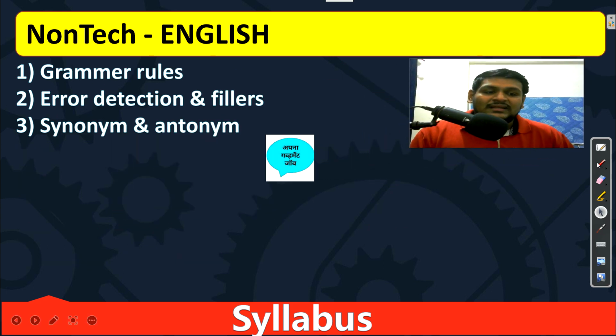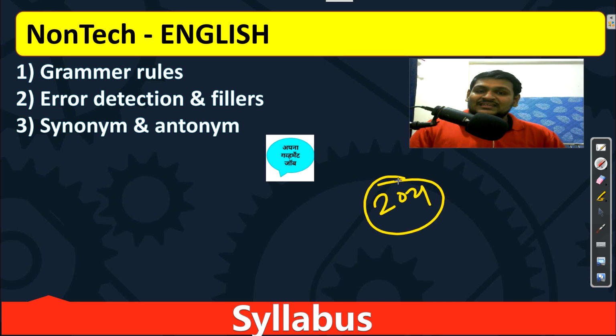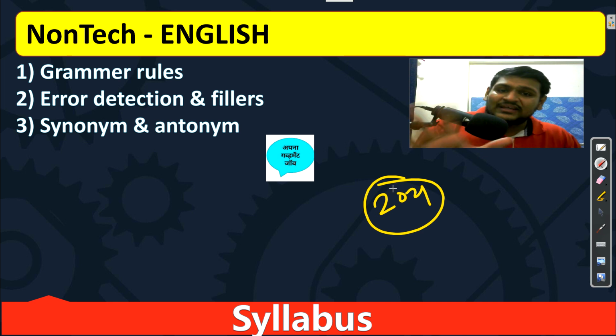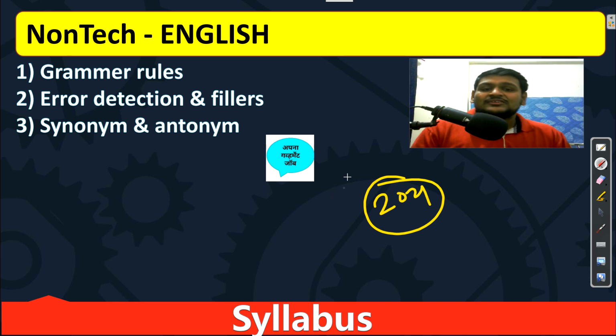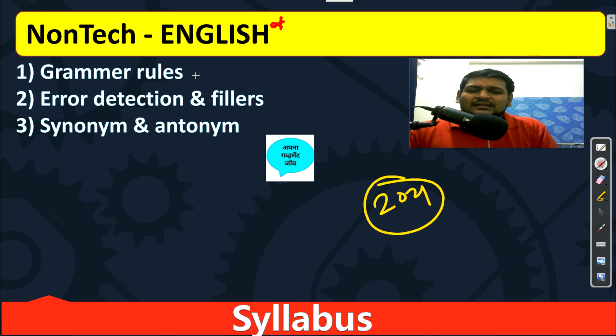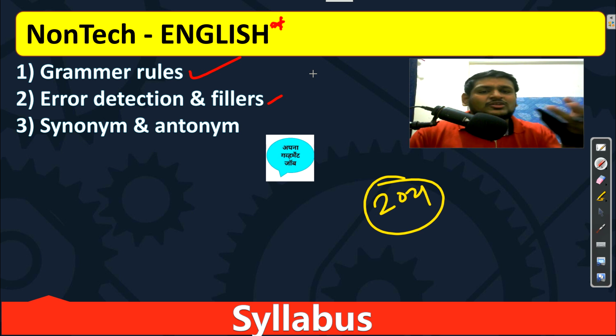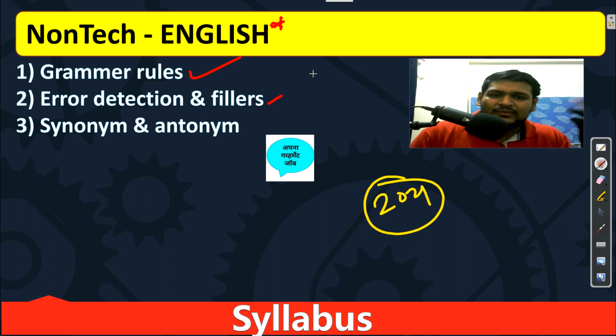Now about English. In 2021 they didn't mention English in their syllabus, but in the exam they asked English language questions, 3 to 4 questions. So this time I don't want to take risk, because vacancies are low, so we will do English also. In English just basics are required, because we don't need lots of things. Just grammar rules are required so that you can answer error detection and fillers, then sentence improvement and sentence correction, all of which you can answer with the help of grammar rules.